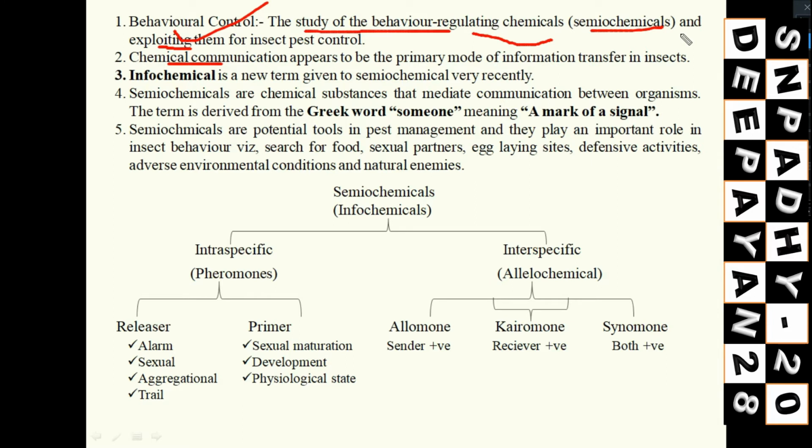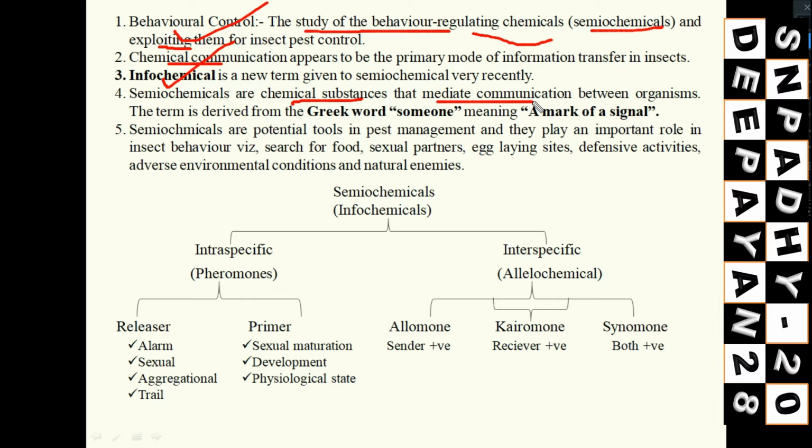Now we will understand. First, the synonym of semiochemical is infochemicals, or informational chemicals. So what is an infochemical or semiochemical? These are chemical substances, or a mixture of chemical substances, that mediate communication between organisms, either between two different organisms or within the same species.